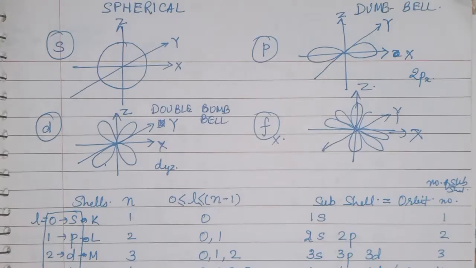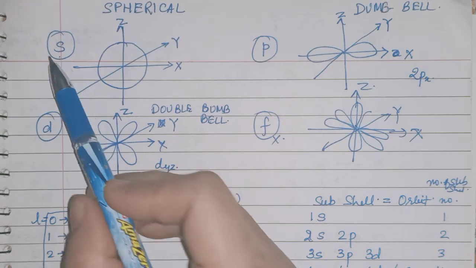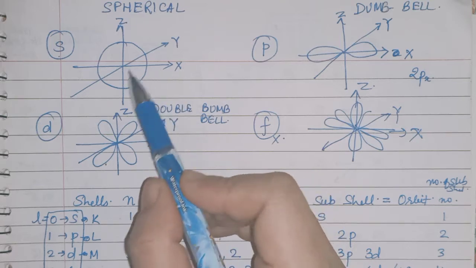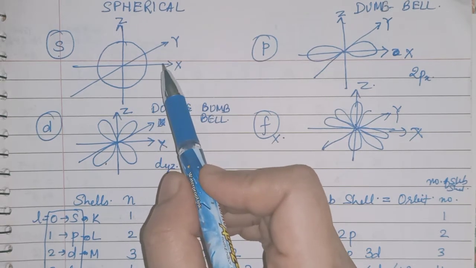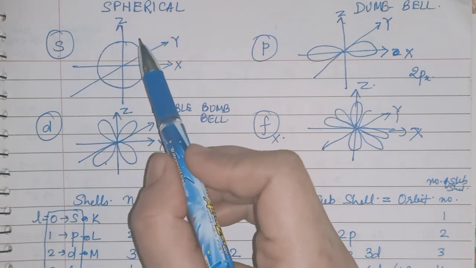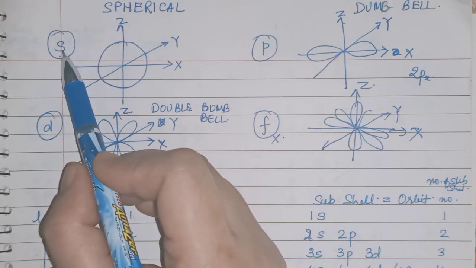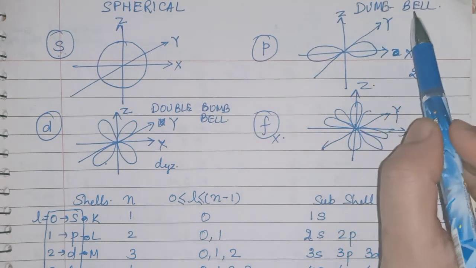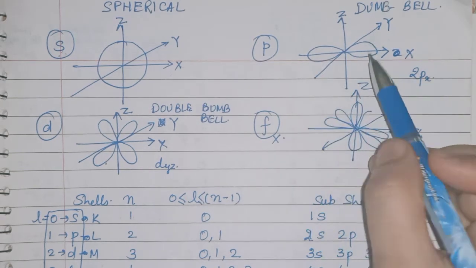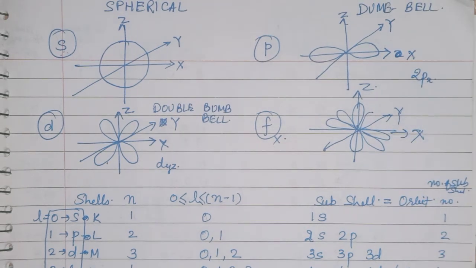Now see children here, if the subshell is S, the structure will be spherical. See here, X, Y, Z. We all know now the electron is in 3D space, so it has X, Y, Z axes. If it is spread in these three axes, it will be a spherical shape, and that will give you the S subshell. P subshells have a dumbbell shape. See children, this shape is called the dumbbell shape. Okay, you have used it in the gym for building your muscles, like that.